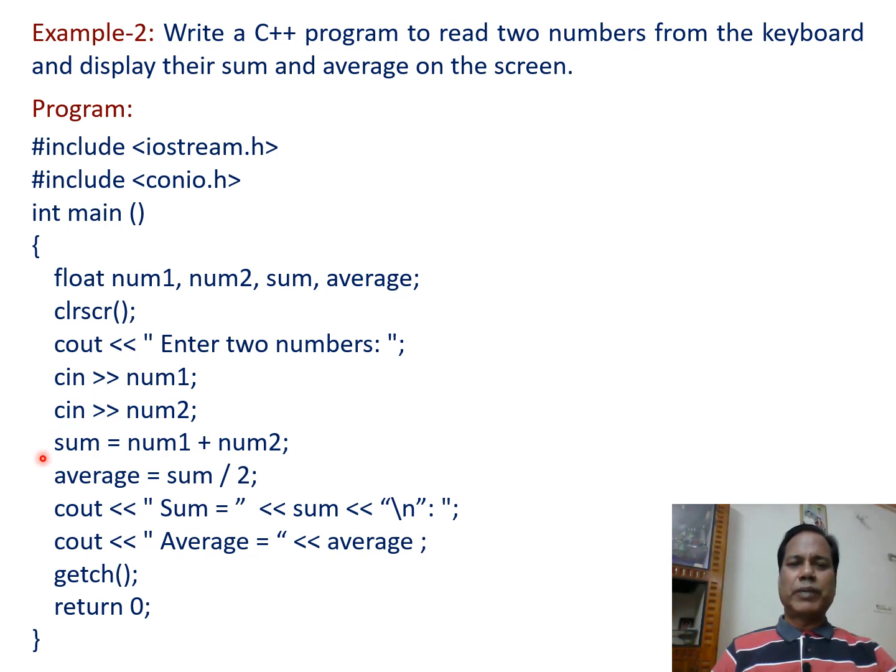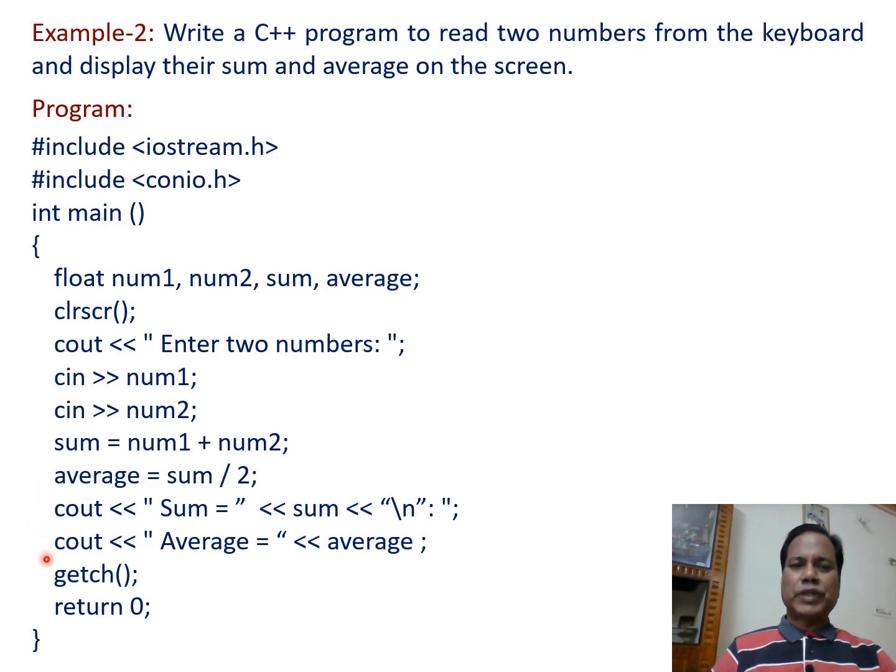Then the next statement adds the contents of num1 and num2, and the result is assigned to the left side variable sum. Average = sum / 2; finds the average of the two numbers and it is assigned to the left side variable average.